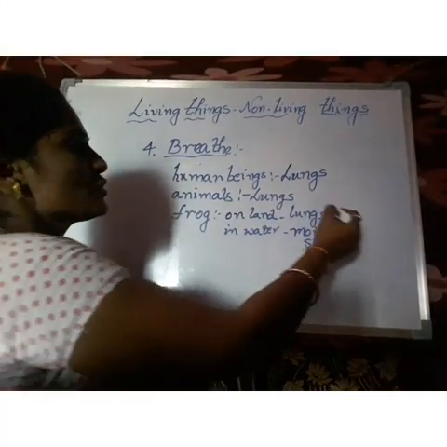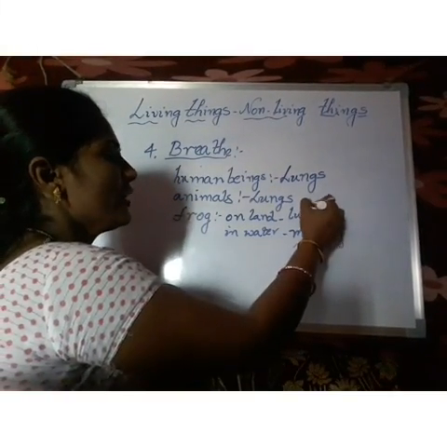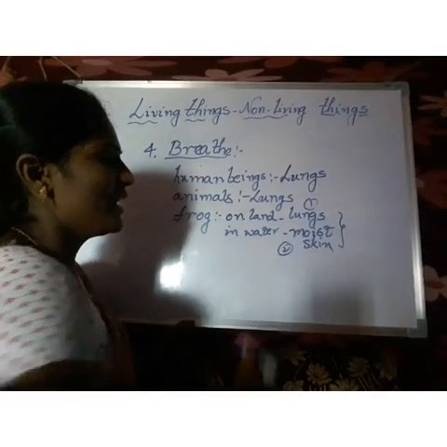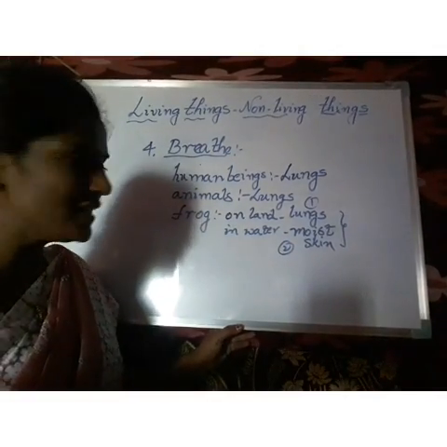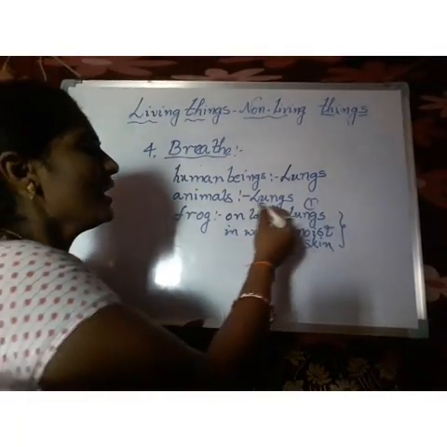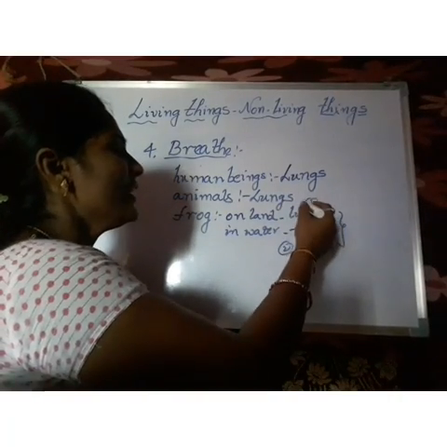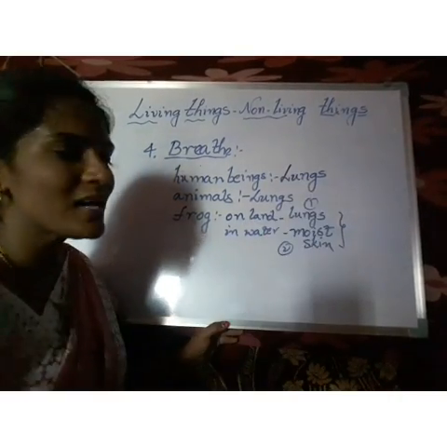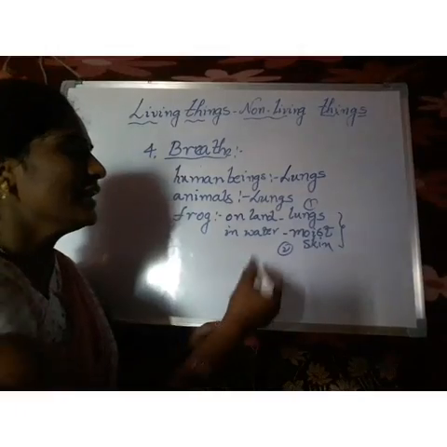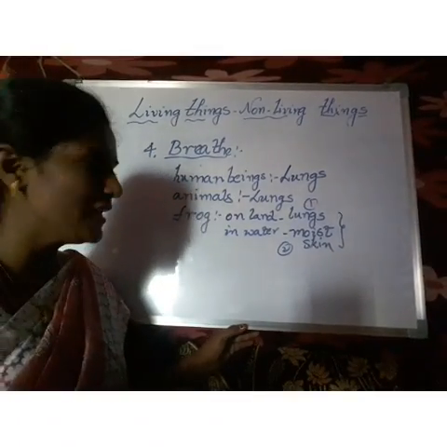This frog has two breathing organs: one is lungs and the other is moist skin. Okay children, the frog uses lungs when it is on land, and moist skin when it is in water.